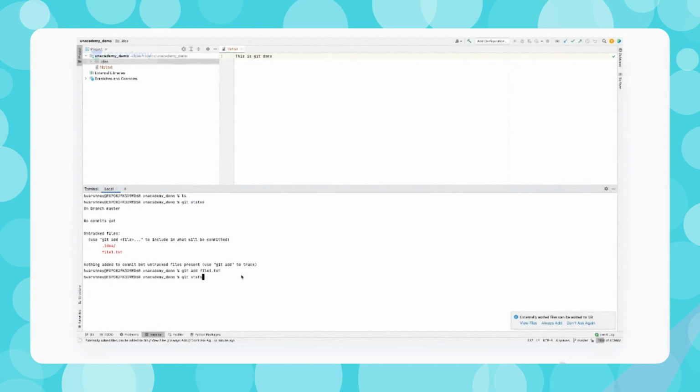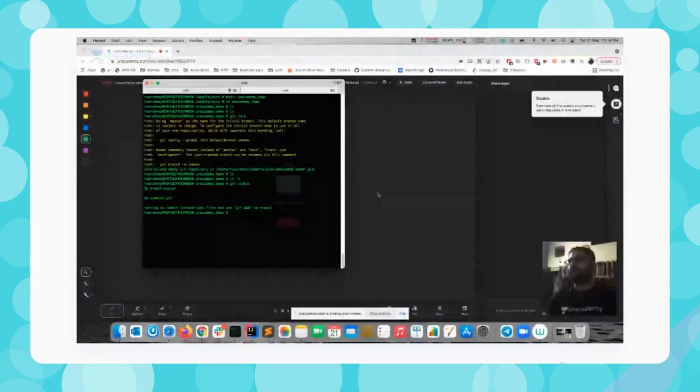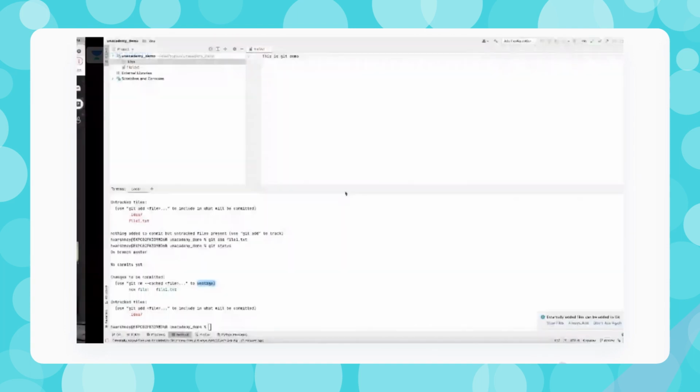So now if I check the git status, it's going to say this file is in the staged area and changes to be committed. We need to commit this, and this is in the staged area. What does stage mean? Stage means that this file is now tracked by the Git system, and this is ready to commit, and basically you can push that into the central repository. Correct? Any question till here? Let me just check. No doubts as of now.